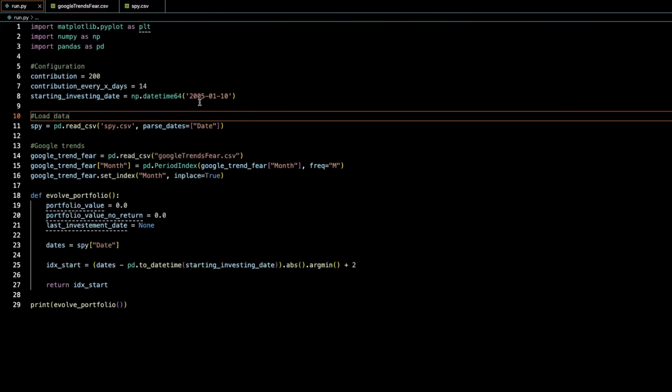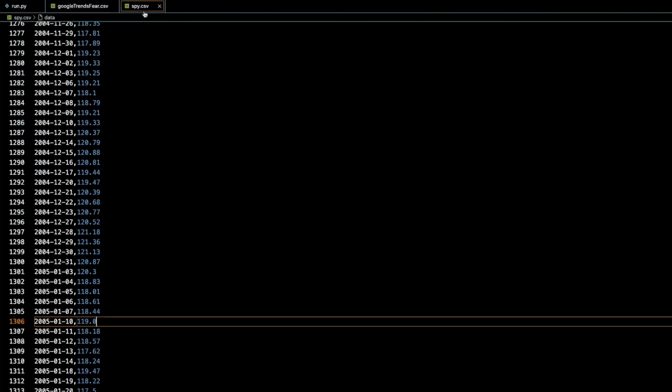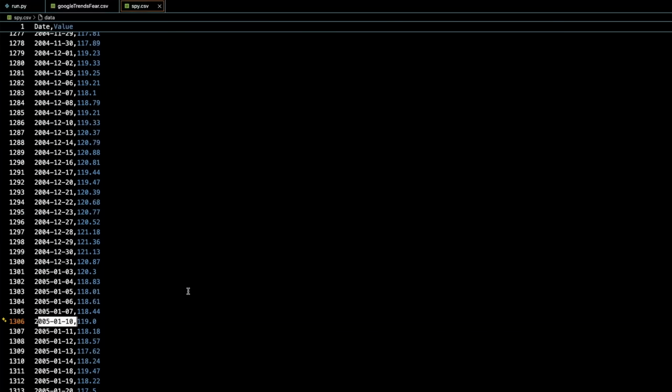Okay, so there we go. If we type in like 2005, January 10, it spits back 1306. So if we go to 1306, that is January 10th, 2005. So we have the right index.